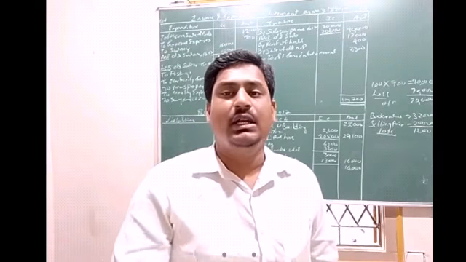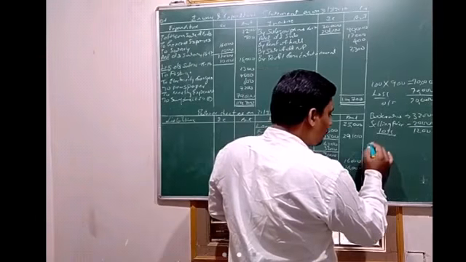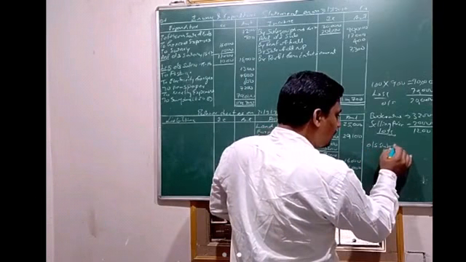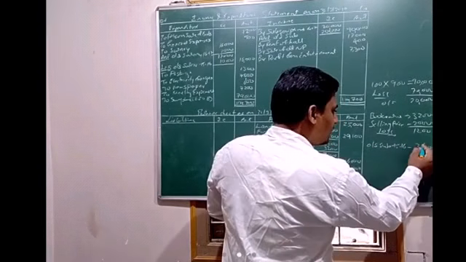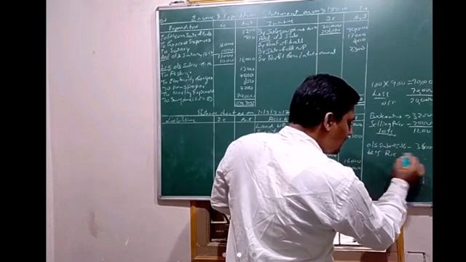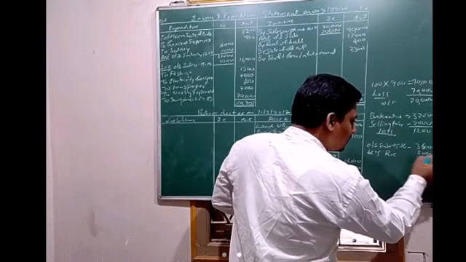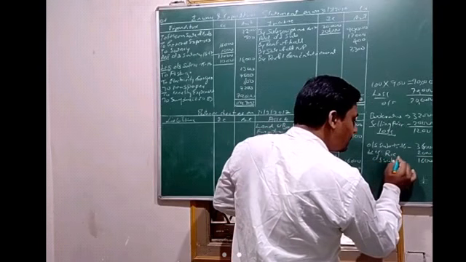That means for the previous year, out of 3,600, we have received only 2,000, so still 1,600 rupees belonging to last year is outstanding. So outstanding subscription for 15-16 is 3,600 less received 2,000, so 1,600 is the outstanding subscription balance.